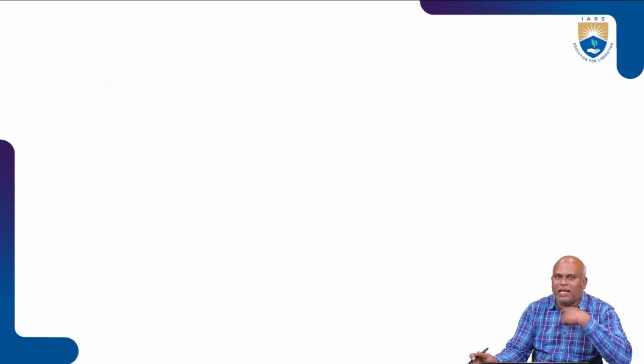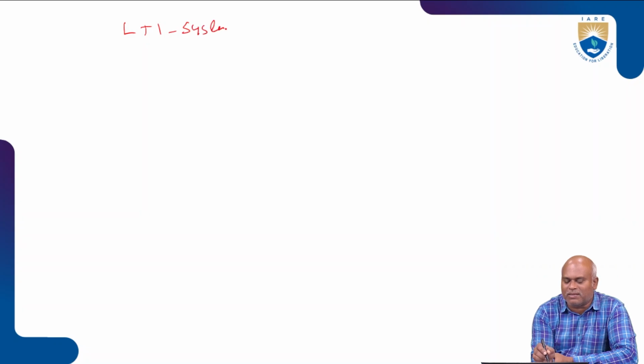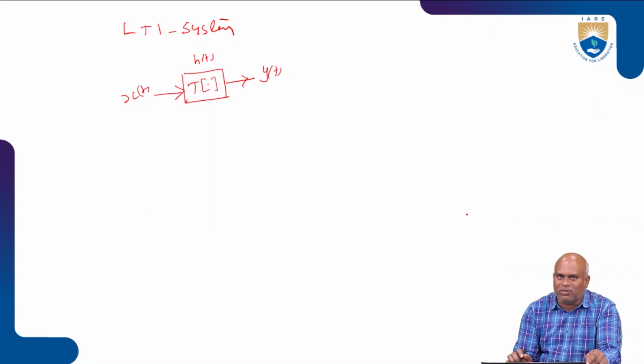Now, as per the LTI system, the linear time invariant system, the system response is represented as h of t. How is h of t going to be represented? We are given the input x of t. It goes through the system response, T of the square bracket of dot, and produces the output y of t. How is y of t going to be produced?